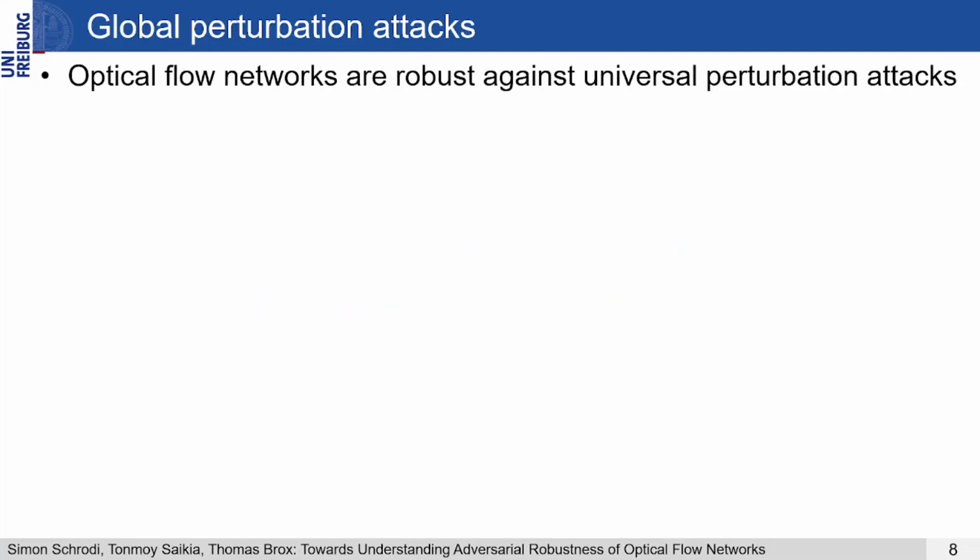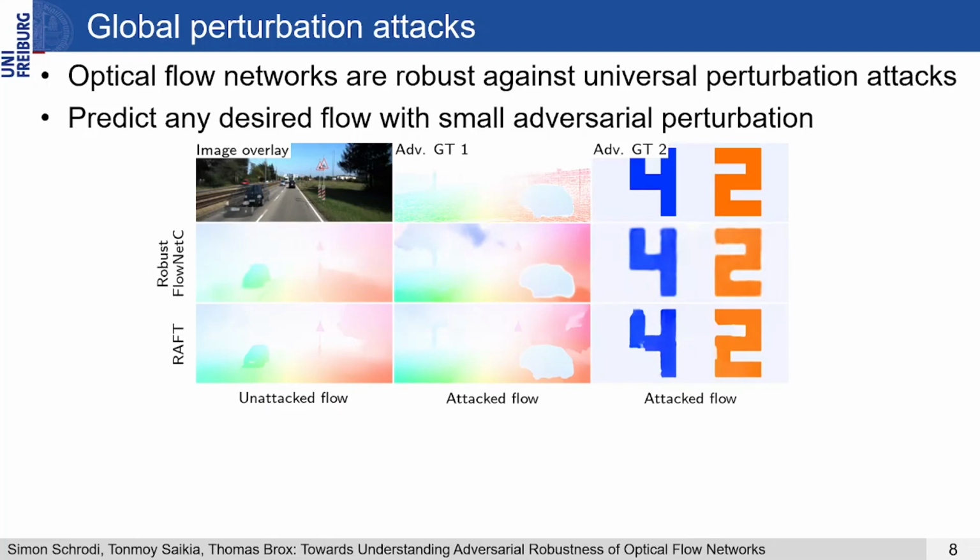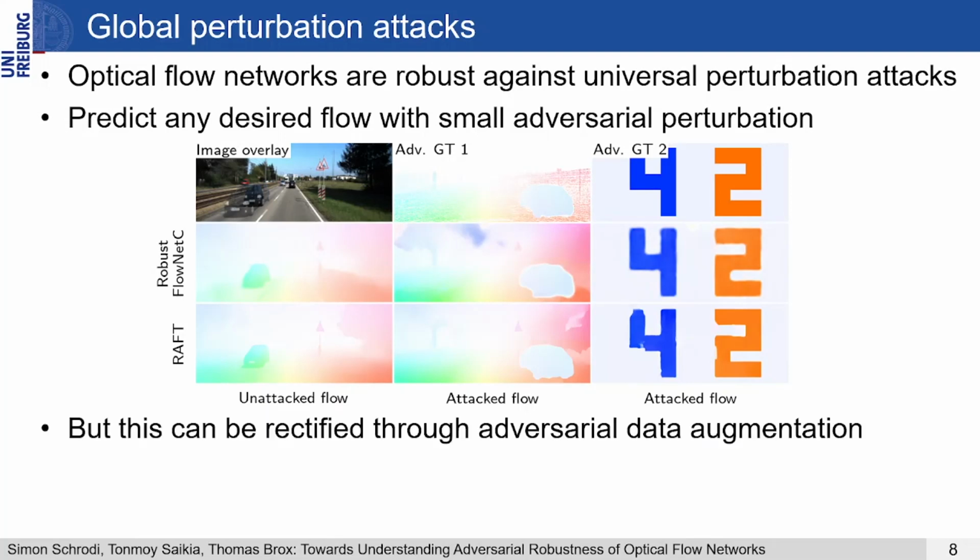After looking into patch-based attacks, we found that optical flow networks are also surprisingly robust against universal perturbation attacks. However, in the white box setting, we found that adversarial attacks still work, and even worse, an attacker could potentially craft a small perturbation leading to any desired flow from a similar domain or even from a completely different domain. However, we can alleviate this vulnerability through adversarial data augmentation, which also significantly improves robustness against stronger adversarial attacks while having a negligible effect on the performance on clean data.